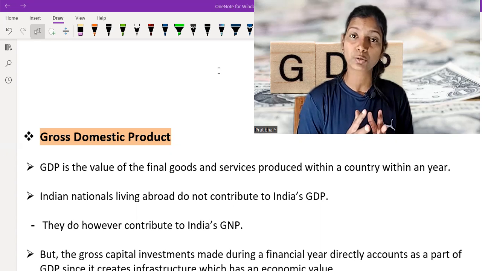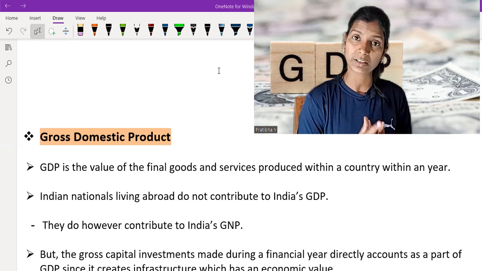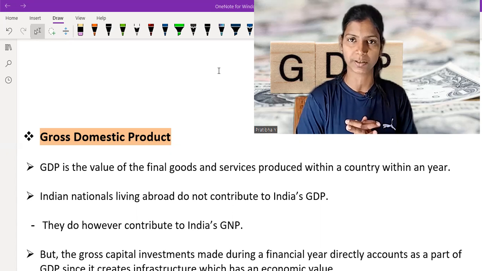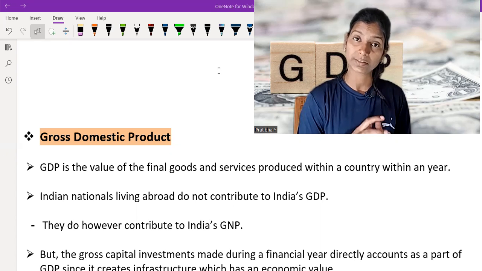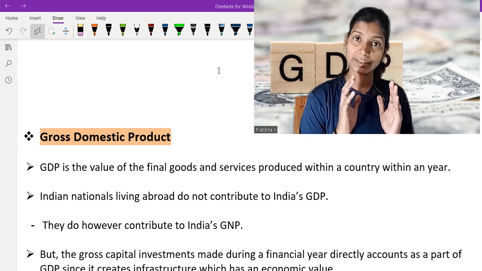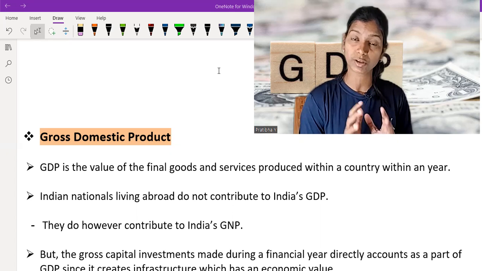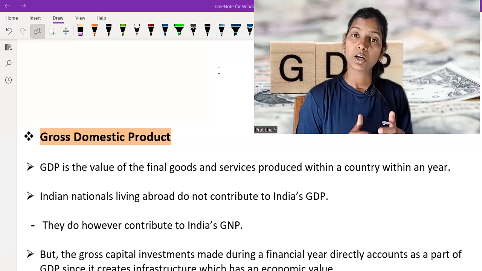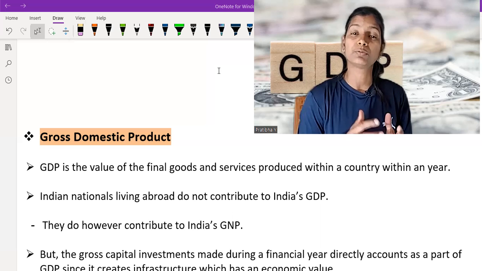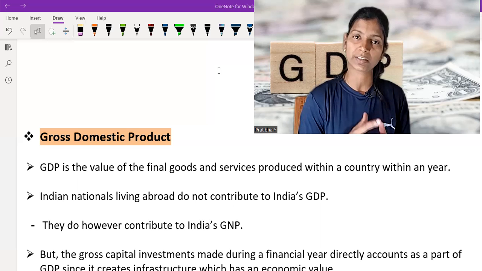It is basically the final goods and services produced within a country in a year that is called GDP. That means in a particular country, let's say India, within the boundary of the country India, the final goods and services produced within a year. Not only, let's say, in 2022, in this particular region, the amount of final goods and services produced is calculated as GDP.